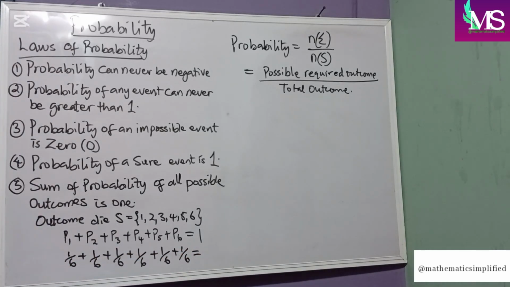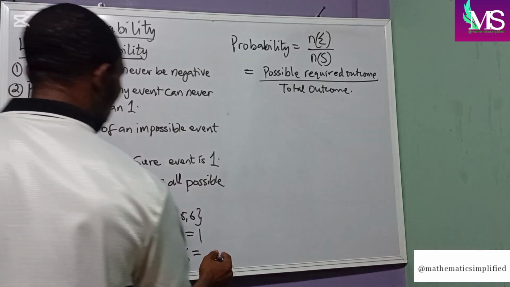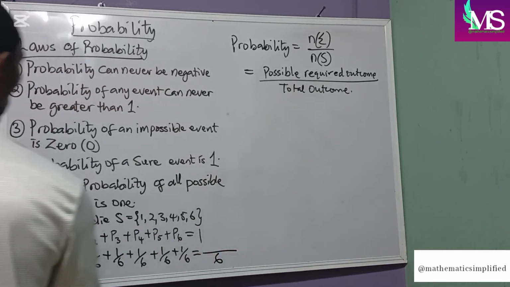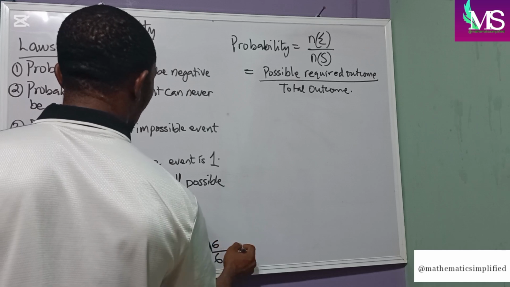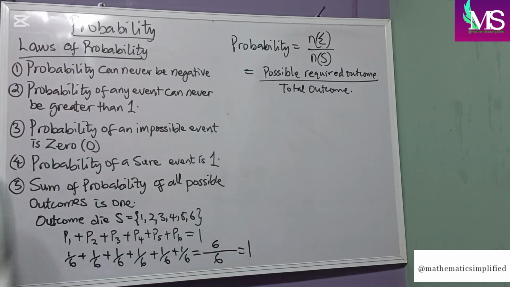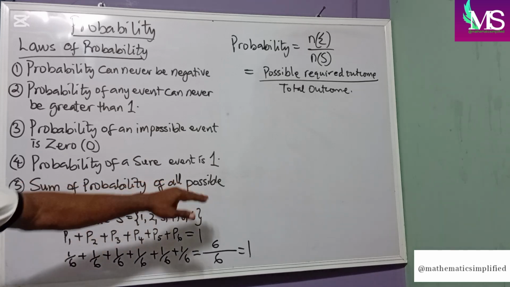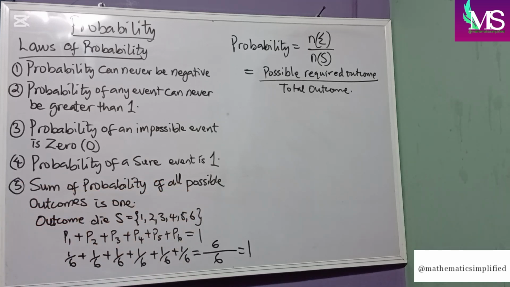And if we add all this up, our LCM here will be 6. So 1 plus 1 plus 1 plus 1 plus 1 plus 1 will give us 6. 6 over 6 will give us 1, which proves that the sum of all possible outcomes must always be equal to 1.